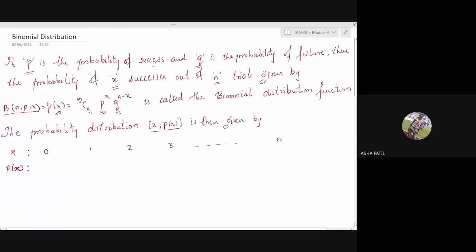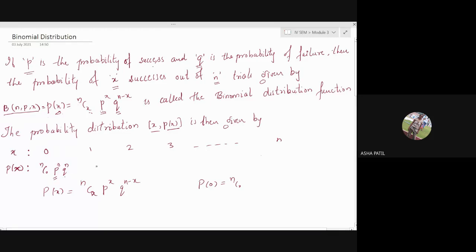Now what are the respective probabilities? If x is 0, put x equal to 0 in this. I'll write it once again. P of x is nCx, p raised to x, q raised to n minus x. Put 0 here, P of 0. You get nC0, then we have p raised to 0, that means you just get 1, q raised to n minus 0, that is q raised to n. You will get nC0, p raised to 0, either you can write it or skip it, then you have q raised to n.